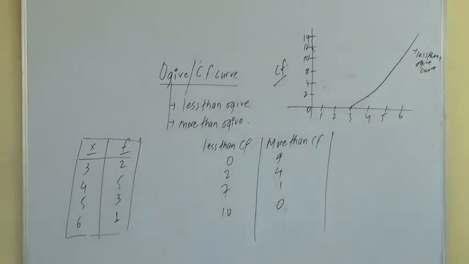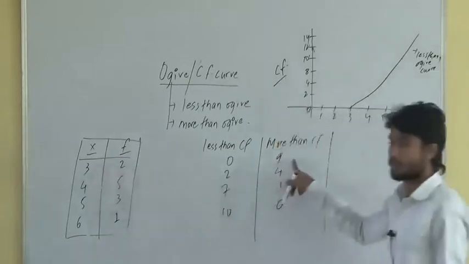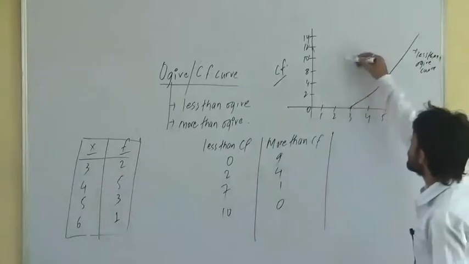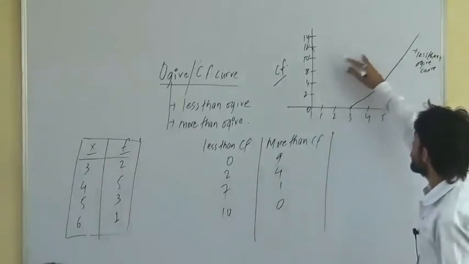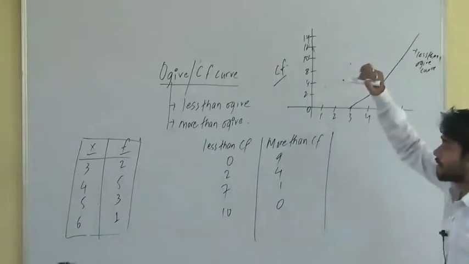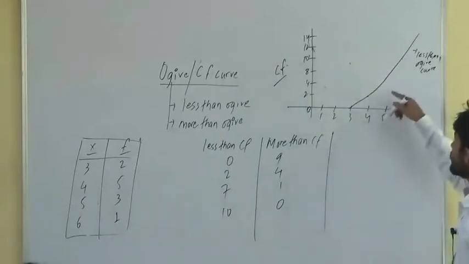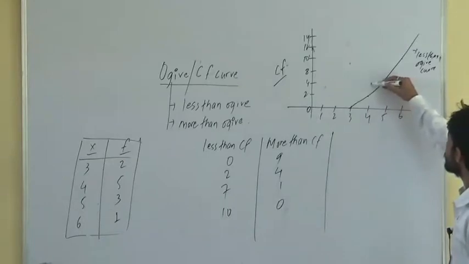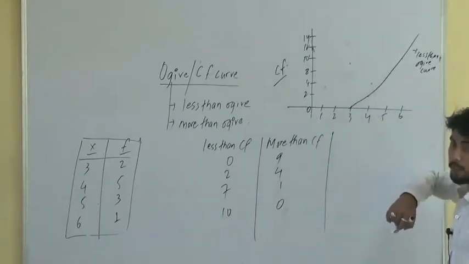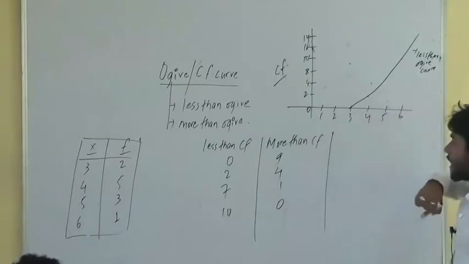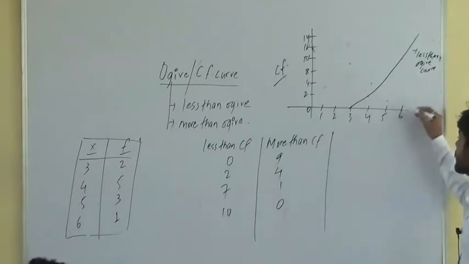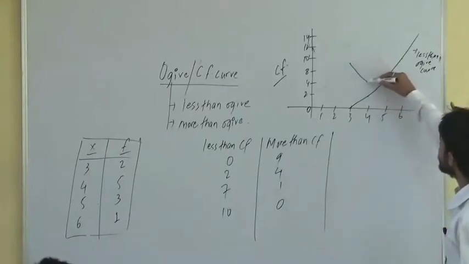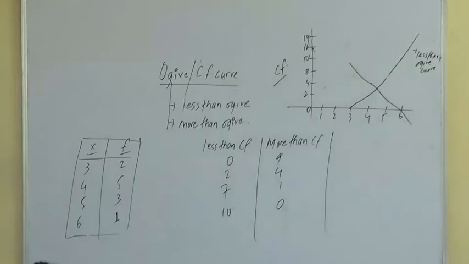What about the more than ogive curve? More than 3, CF is 9. More than 4, CF is 4. More than 5, CF is 1. And more than 6, CF is 0. Join all these points here. Getting it? This is the more than ogive curve.